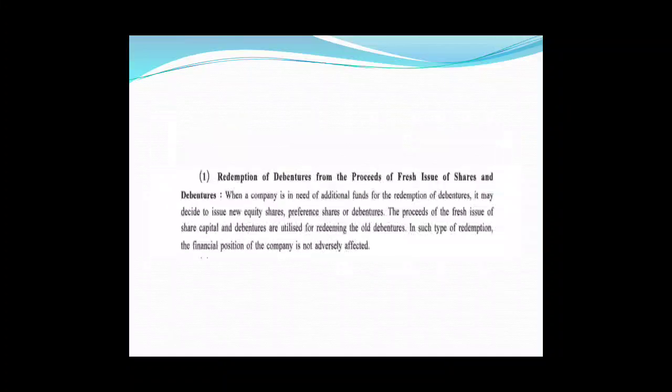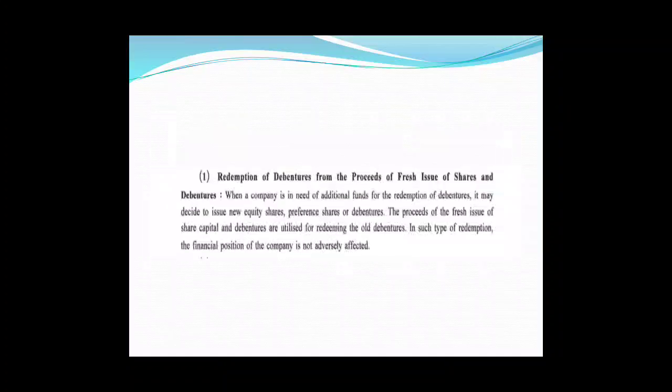Redemption of debentures from the proceeds of fresh issue of shares and debentures. When a company is in need of additional funds for the redemption of debentures, it may decide to issue new equity shares, preference shares, or debentures. The proceeds of the fresh issue of share capital and debentures are utilized for redeeming the old debentures.